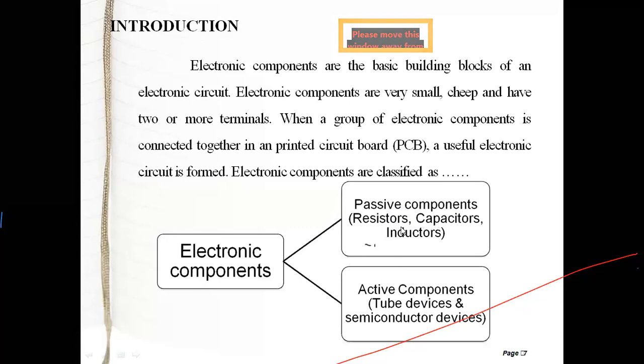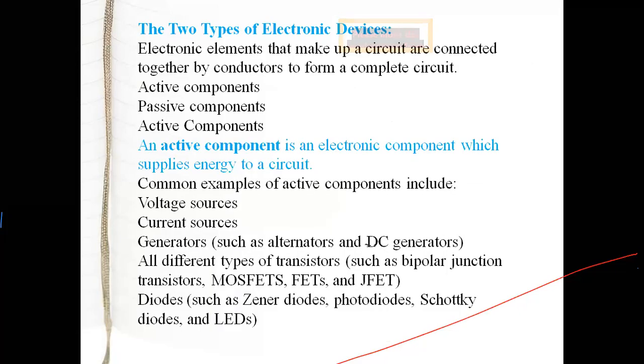Passive components are resistors, capacitors, and inductors. You can call these passive components. The second one, active components, are tube devices and semiconductor devices, meaning transistors, FET, MOSFET. These all come in the category of active components. We will see in detail what is meant by a passive component, why we call resistor, capacitor, and inductor passive, and the remaining tube devices or semiconductors active. Okay, so we will go to the next.